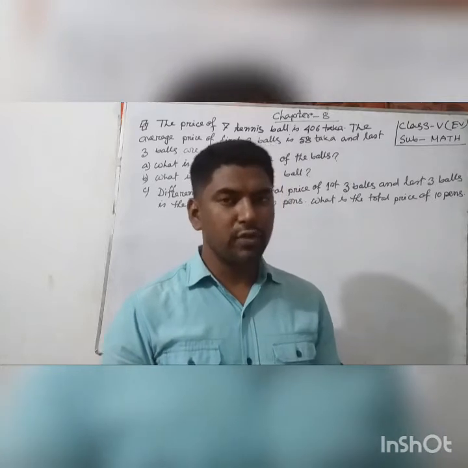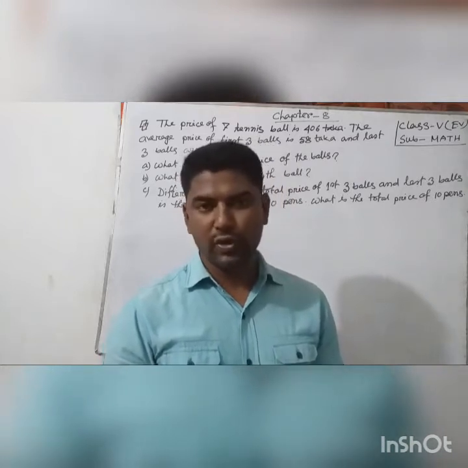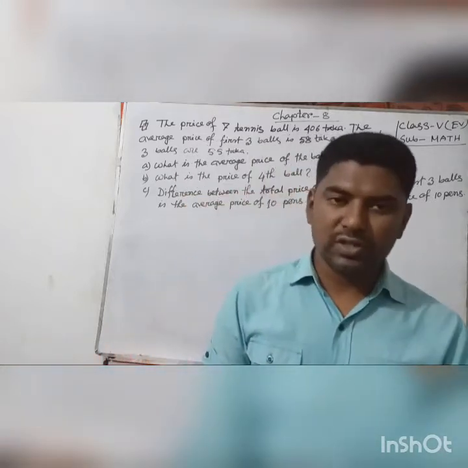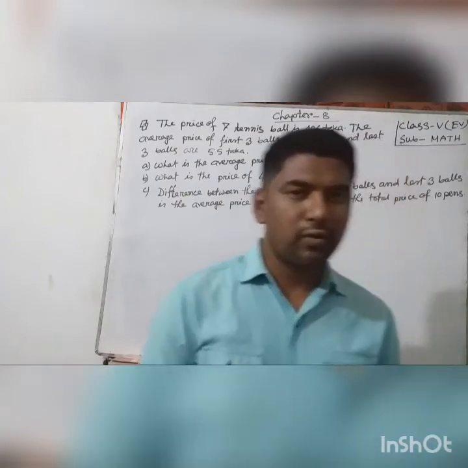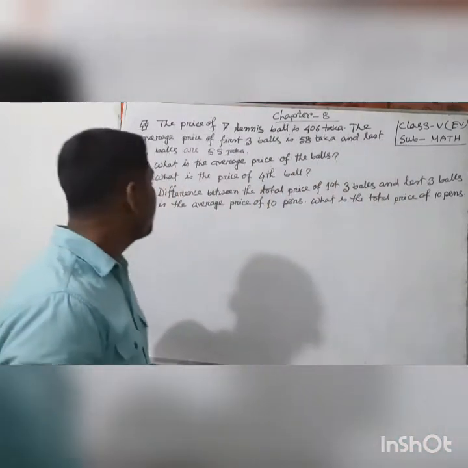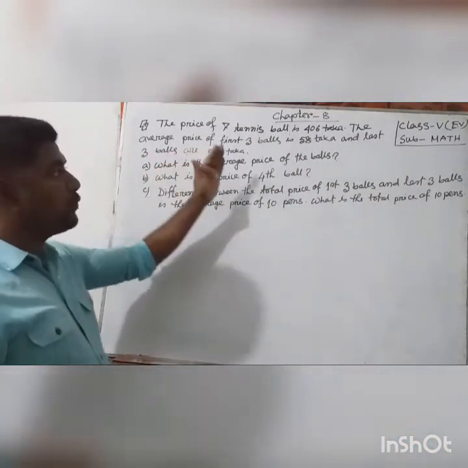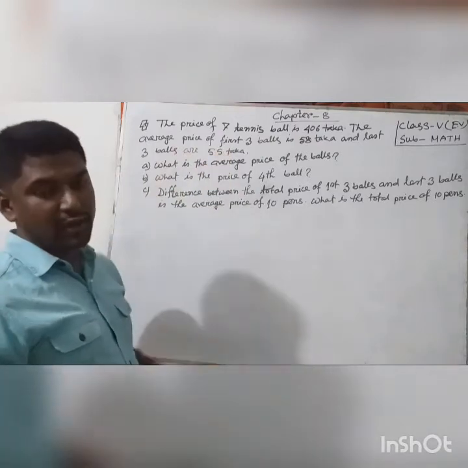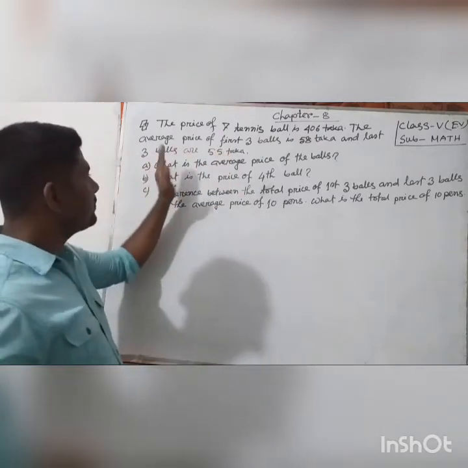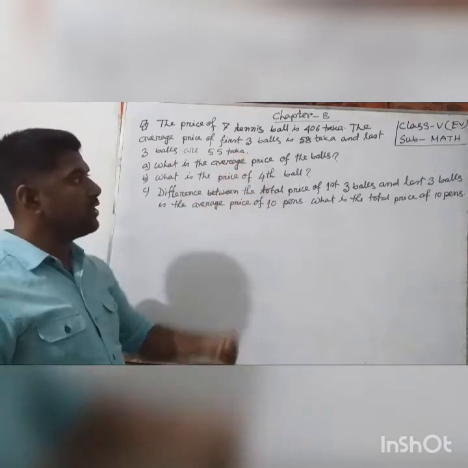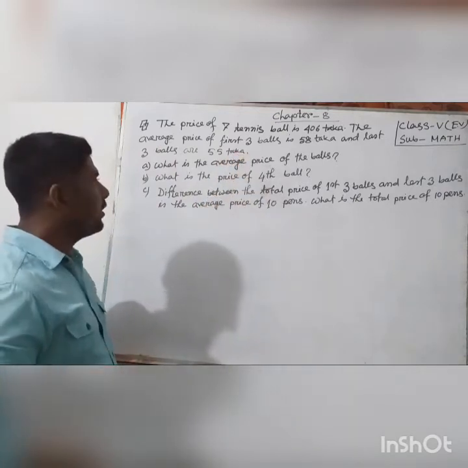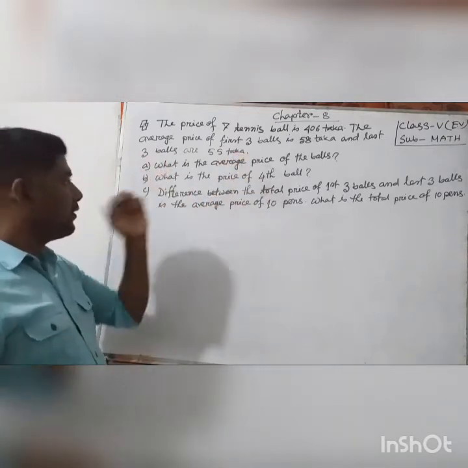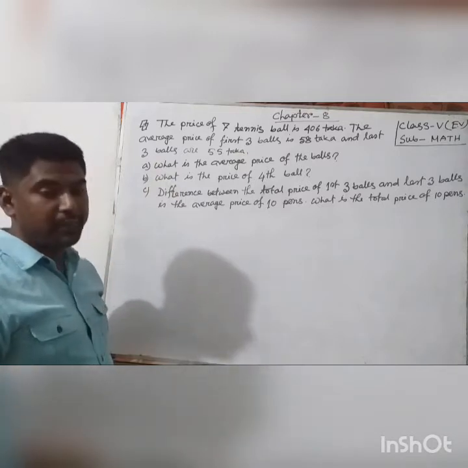Okay, dear student, today I will discuss with you another structural question from chapter 8. The price of 7 tennis balls is 406 taka. The average price of the first three balls is 58 taka and of the last three balls is 55 taka.